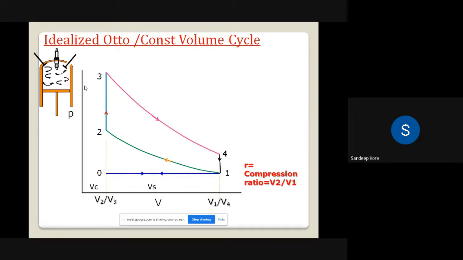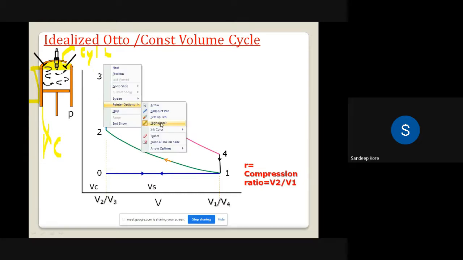Now we have already seen the construction of the engine and how it operates. Here we have a small figure of the engine. Just now we discussed what clearance volume is. This upper portion, what do we call it? It is called the cylinder head. And from here to here we call it the engine block. So where will the clearance volume VC be? It will be in the cylinder head. This yellow colored volume is called the clearance volume.